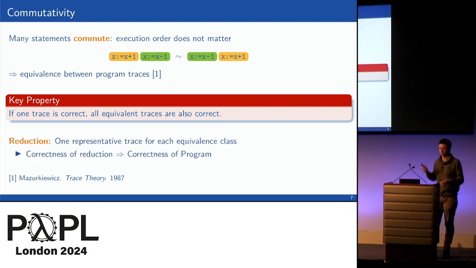And this enables this key proof rule that you can take a reduction, which is a subset of traces which has one representative for each equivalence class. And if you have shown correctness of the reduction using some invariant, then you can implicitly conclude that the entire program is correct, even if your invariant is not actually inductive for the entire program.